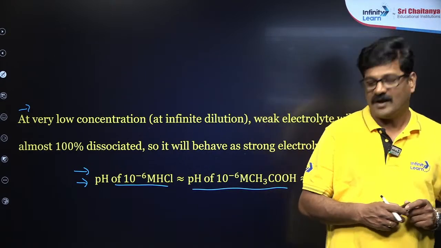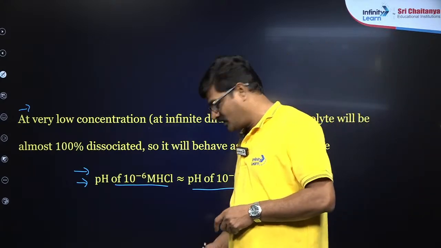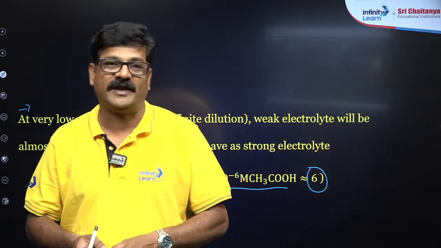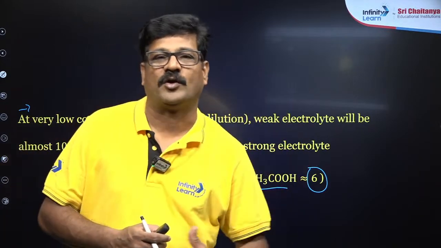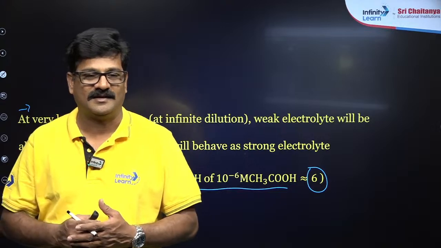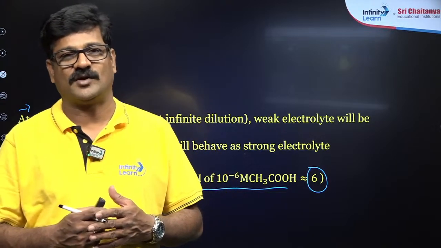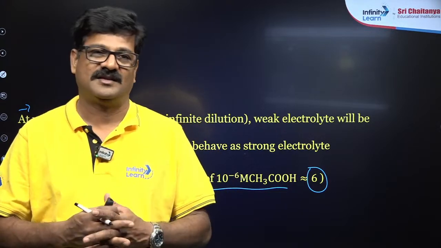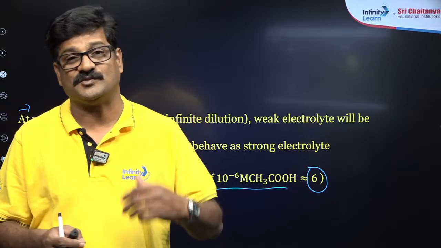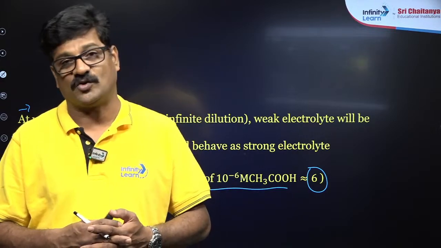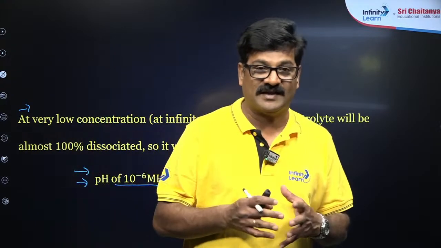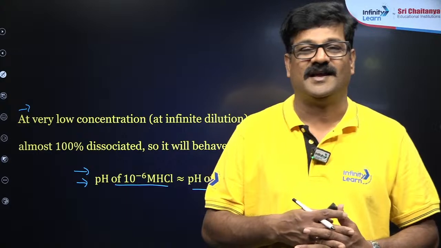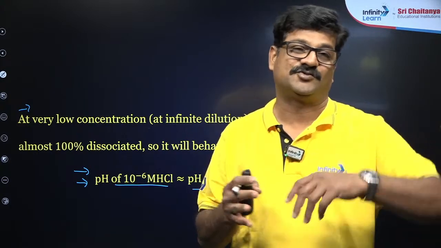आज हमारी क्लास में we discussed right from ionic equilibrium, ionic product of water and absolute ionic constant of water and pH calculations, and in the pH calculation we studied strong acid, strong base, mixture of strong acids, mixture of strong bases, and weak acids at different concentrations, and weak acid with strong base.